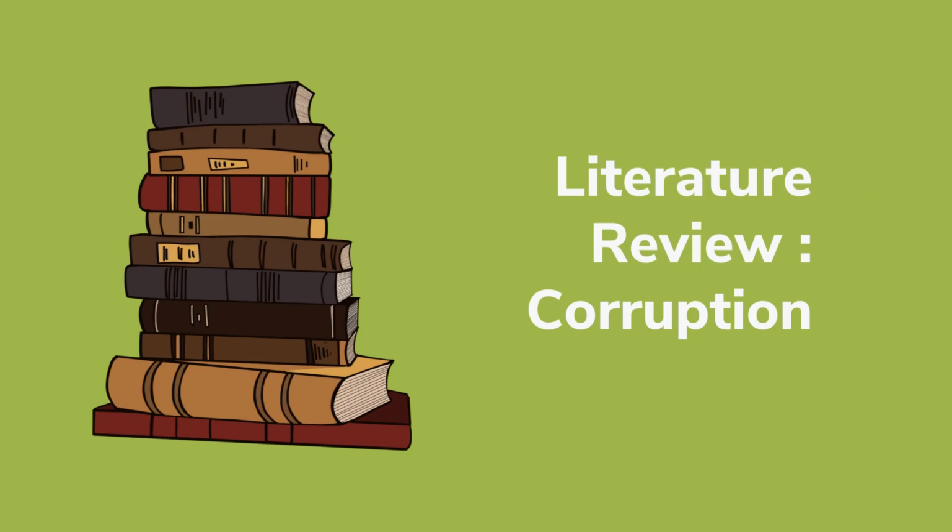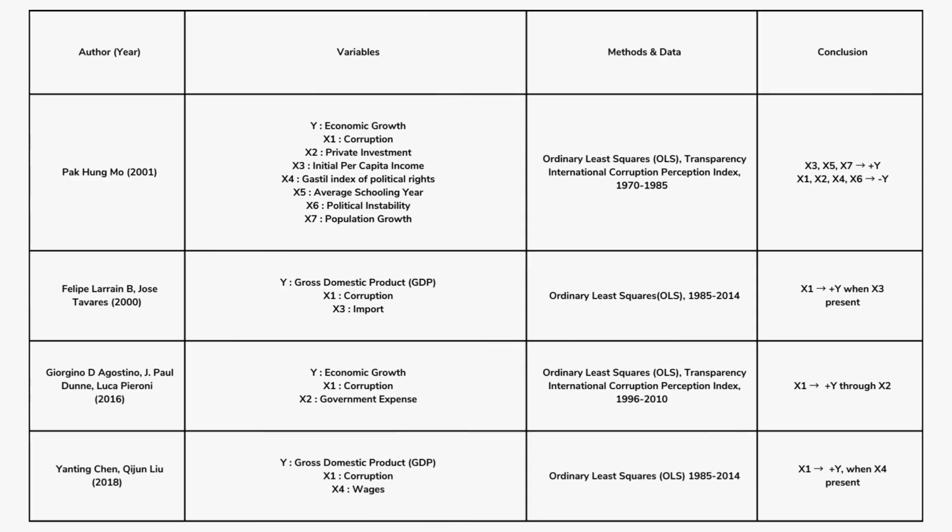Moving on to the literature review on corruption. According to the authors below, we can conclude that corruption has a negative impact toward economic growth. However, if there is a variable that affects economic growth, it will affect corruption as well by reducing the level of the corruption index. Examples of variables that have a positive impact towards economic growth are imports and wages.